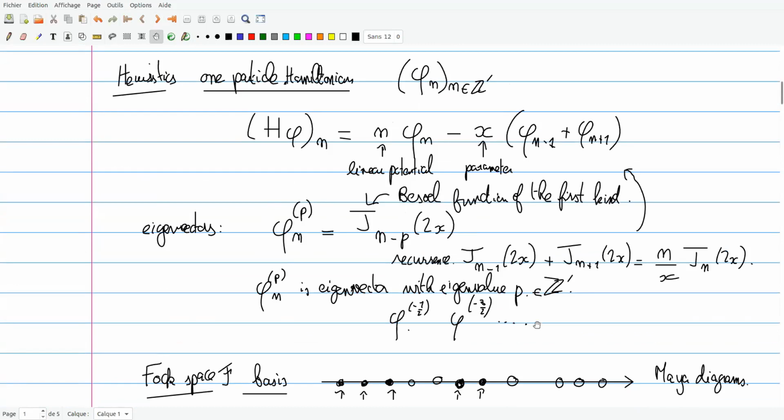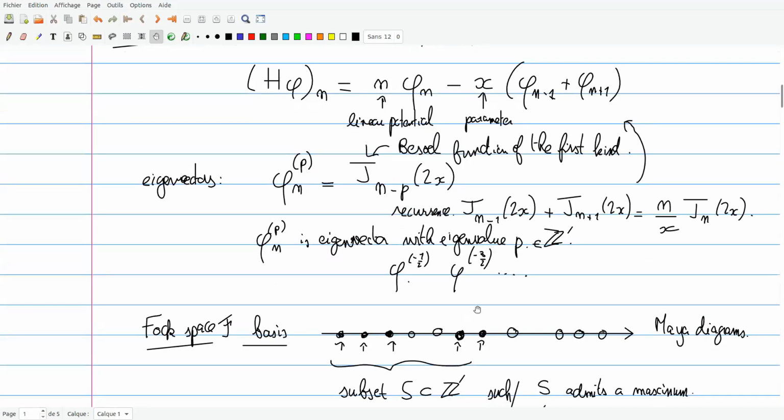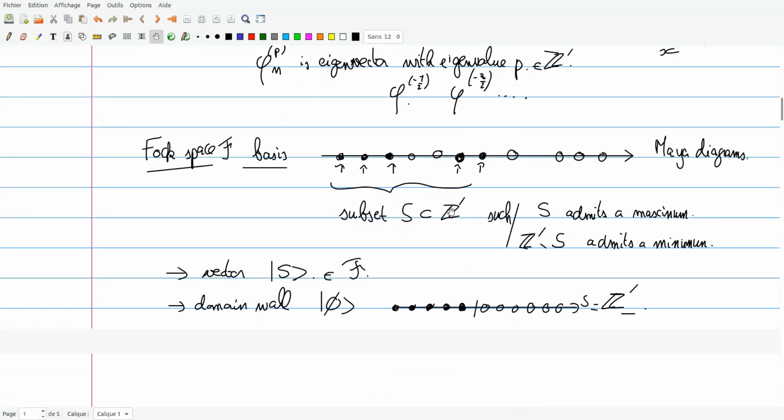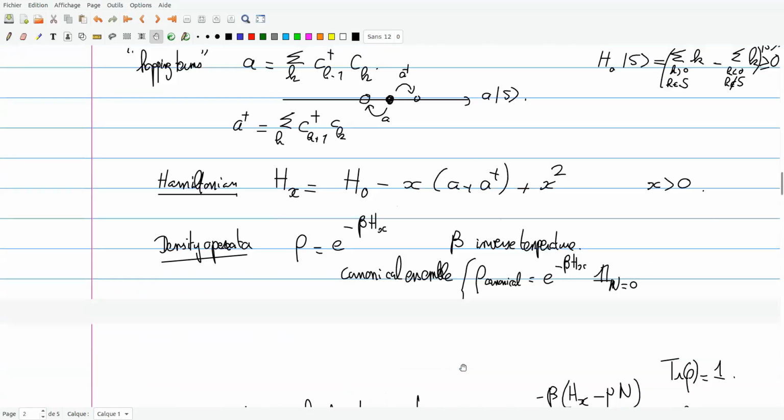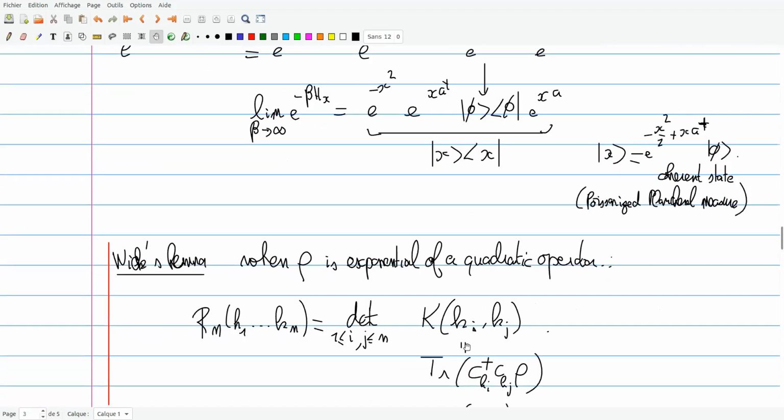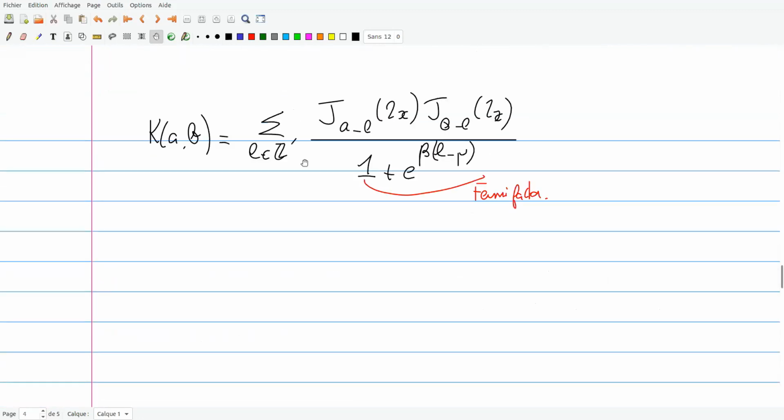And we said, okay, for zero temperature, we would have to fill every state with negative energy and leave the others empty. And for finite temperature, you would just fill them with probability given by the Fermi factor. And this is exactly the formula you see here. We could have had this intuition from the beginning. This is the propagator, the kernel, which corresponds exactly to the situation where I have the state with energy L, and I include it with the probability given by the Fermi factor.